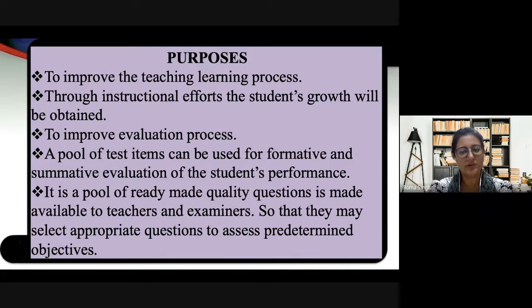It is a pool of ready-made quality questions available to teachers and examiners. So this is very important. If a teacher wants to manage their time, and doesn't want to hurry in preparing questions, they can prepare the question banks in earlier modes for their convenience. It is very helpful for the examiners or paper setters while preparing any kind of paper, so that they may select appropriate questions to assess predetermined objectives, whatever objectives they have determined at the time of